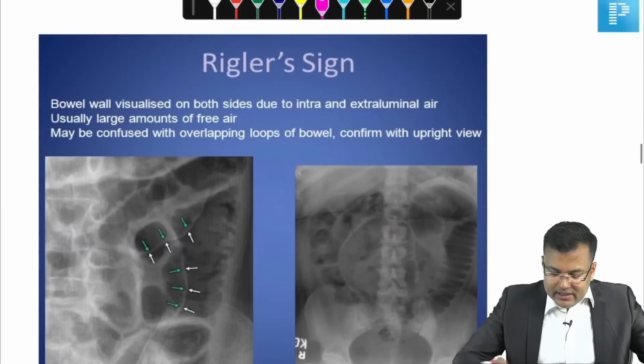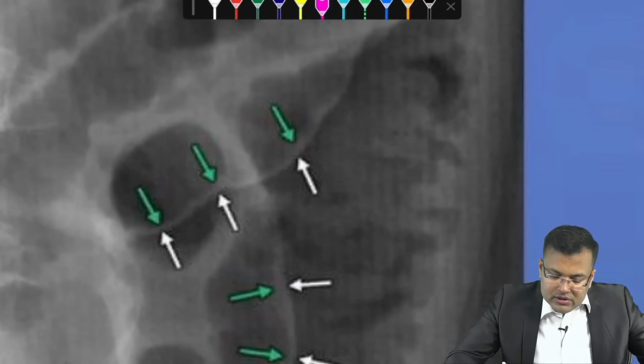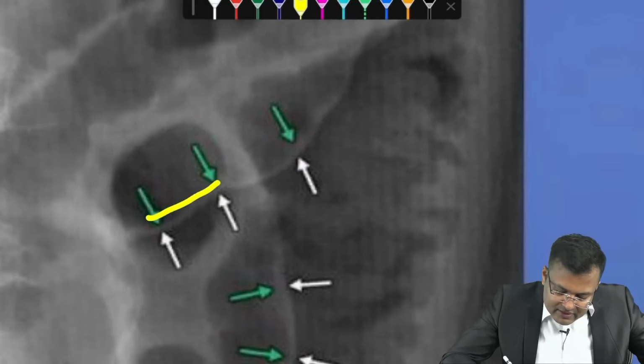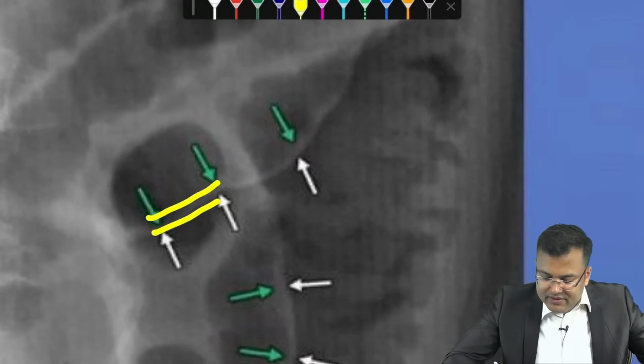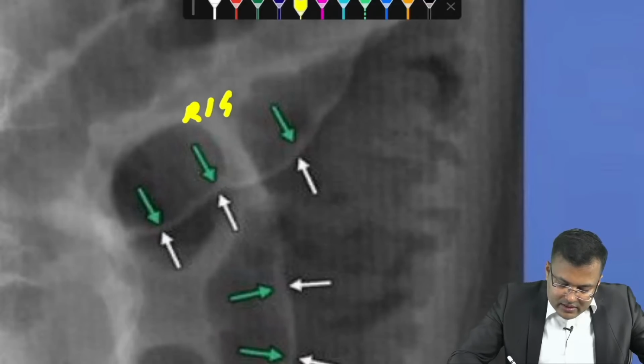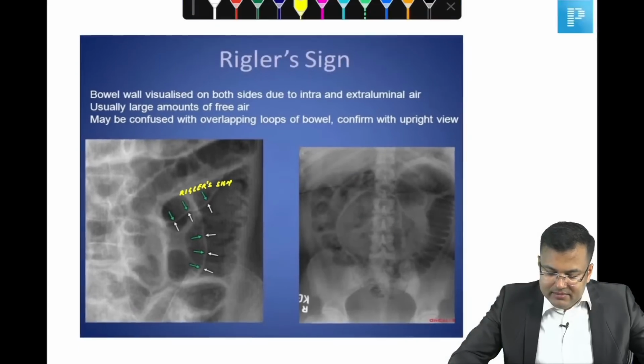Now you know what is Rigler sign. Here you can see in this patient of pneumoperitoneum, both sides of the bowel are visible. Why? Because there is presence of pneumoperitoneum. This is known as Rigler sign. So what is the name of this sign? Rigler sign, when both sides of the bowel are visible.